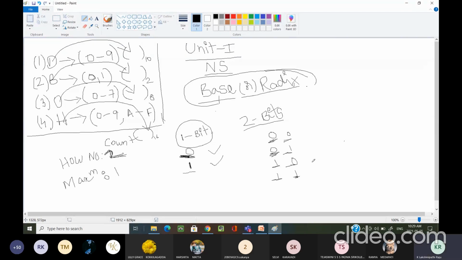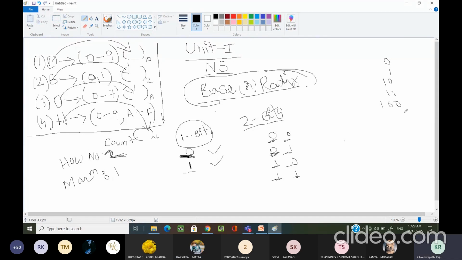Sir, how? Some people had a doubt. Suppose we have only two symbols, 0 and 1. What is the next number? 10. What is the next number? 11. What is the next number? 00.